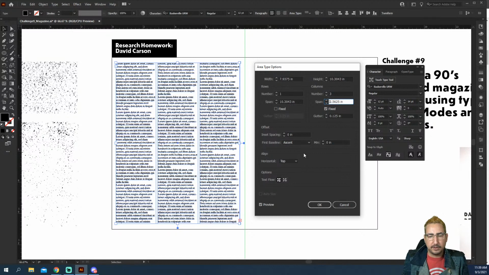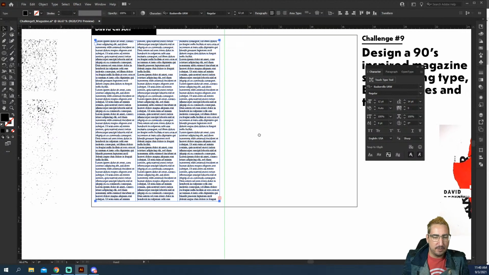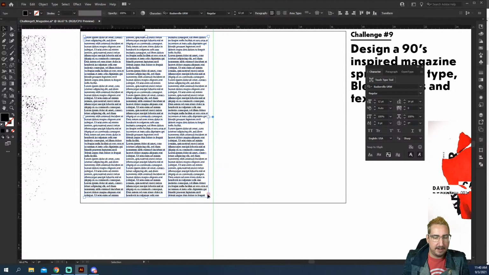You can play around with all these different inserts and offsets. We're not going to do that right now. And yes, never clicked on the rows. It's cool. So we're going to hit OK, and we'll notice something that's happening is that we have a little red plus down here. What that means is that there is type that is overlapping what area we have. And yes, this is 100% InDesign style tips. So we are going to click on this little plus right here.